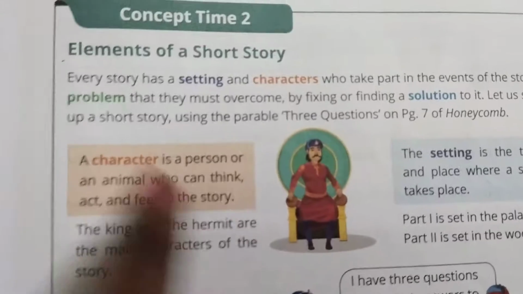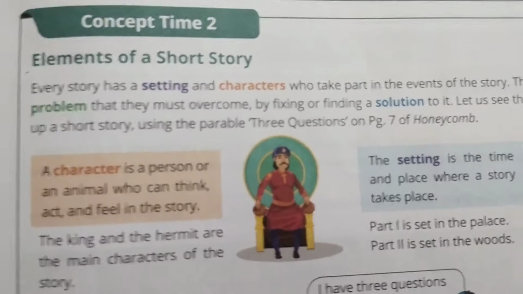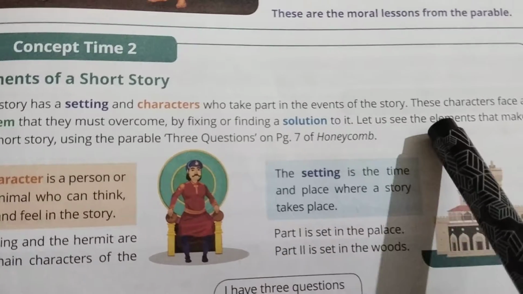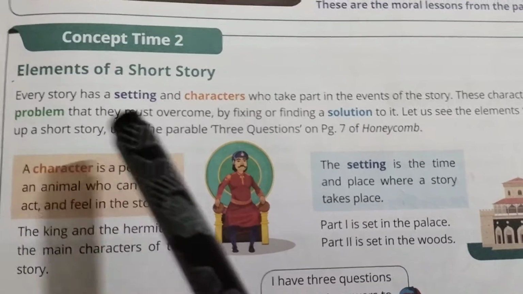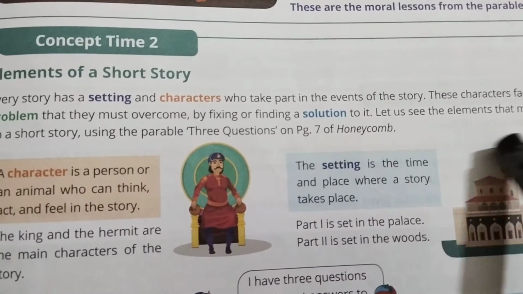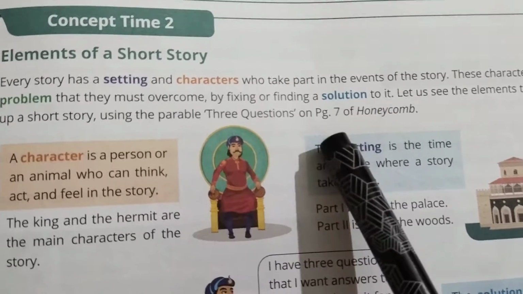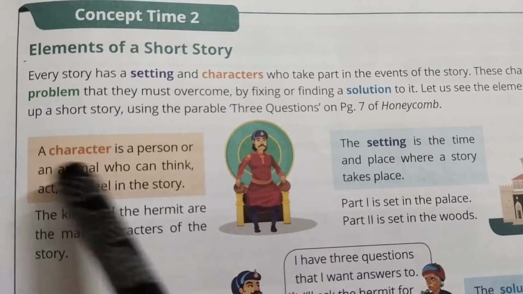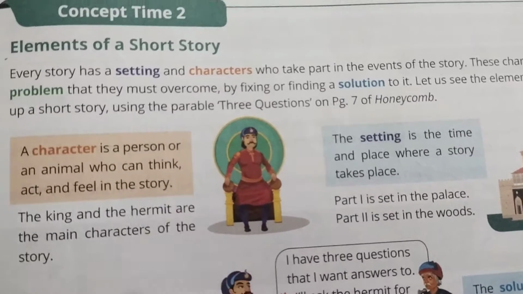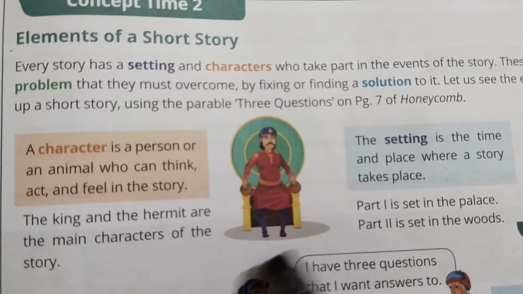So here you can see a clear view of the elements of a short story. Every story has a setting and characters. The characters take part in the events of the story. These characters face a problem that they must overcome by fixing it or by finding a solution. So let us see the elements that make up a short story using the parable 3 questions. We all know this, right? A character is a person or an animal who can think, act and feel in the story. So here in the story you can see the king and the hermit are the main characters of the story.